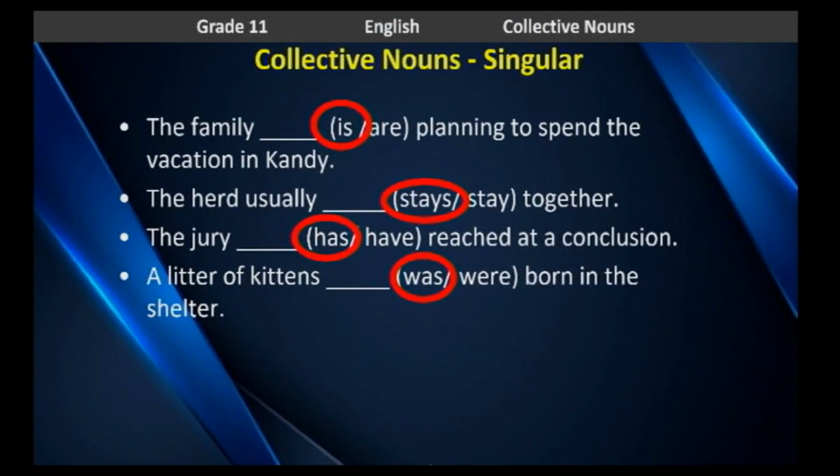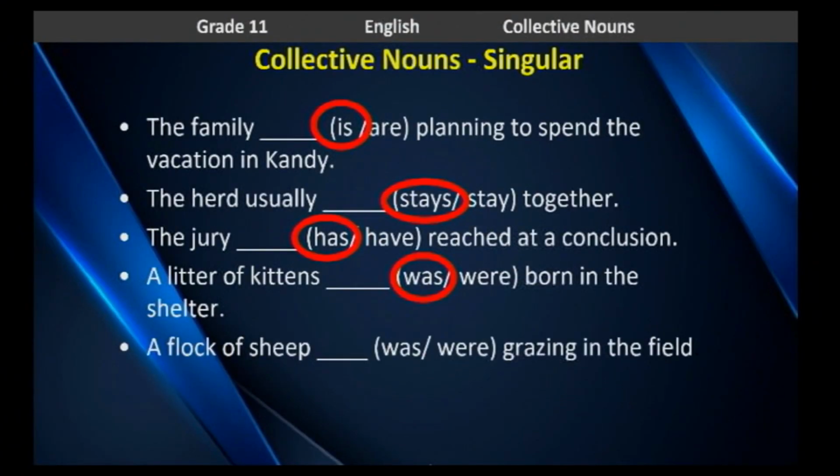The head of the noun phrase is the word litter. So a litter is considered a singular noun, so it should carry a singular verb. A litter of kittens was born in the shelter. The next example can also be described in the same way. A flock of sheep was grazing in the field.